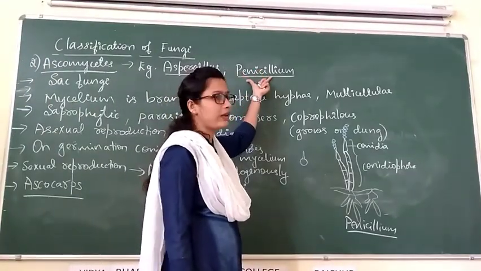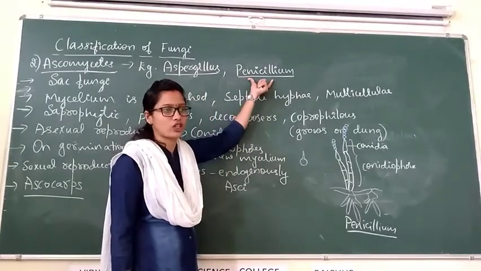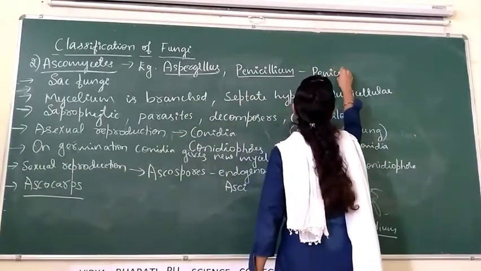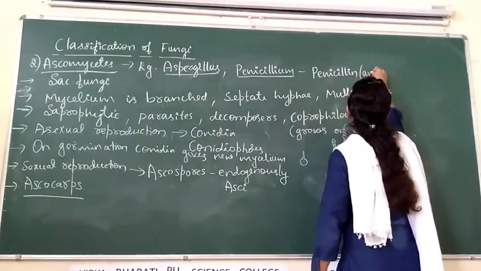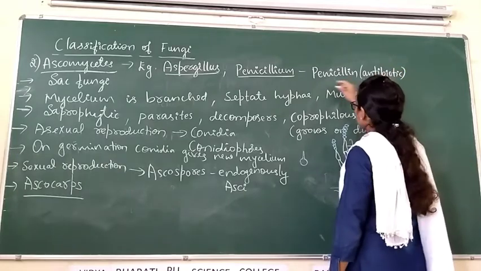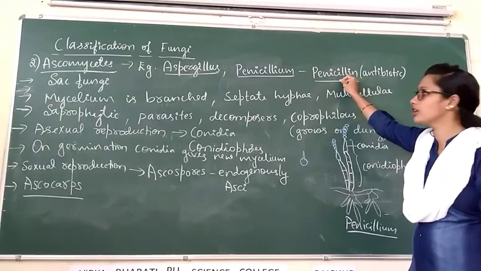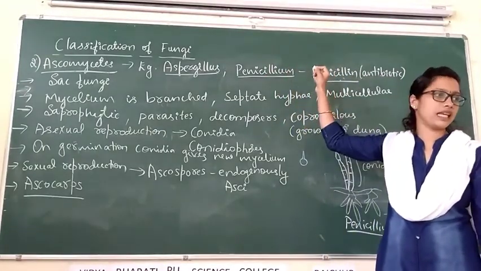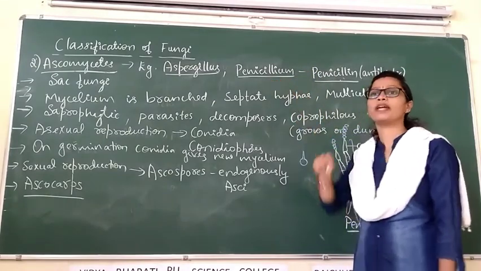You might have heard the word Penicillium. Penicillium is the fungus used to produce an antibiotic called penicillin. This is one of the uses of Penicillium.